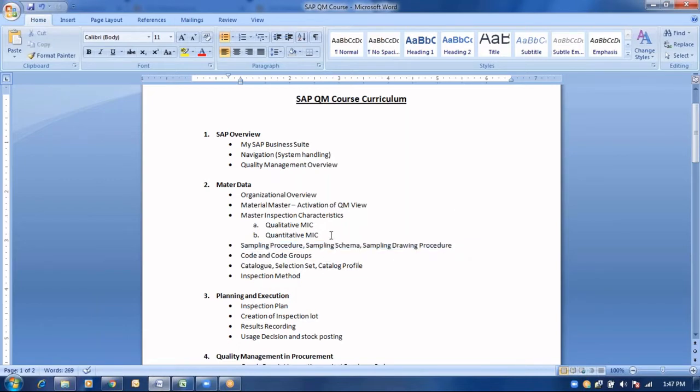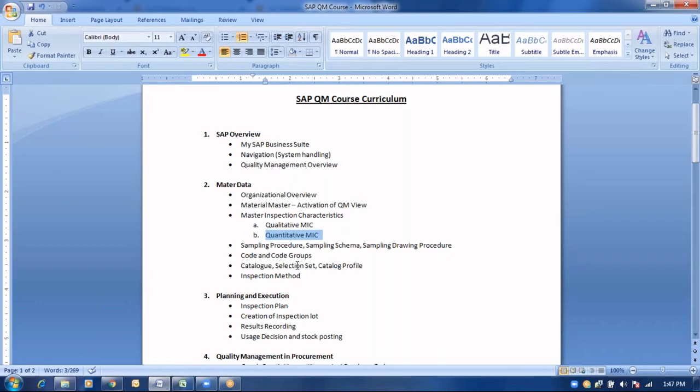Now, what would be the use of codes and code groups, when are we going to create codes and code groups, and what do we mean by catalog profiles? These will all be covered as a part of the master data. For example, in case of the quantitative MICs, which are measurable, codes and code groups are not required. But there would be some characteristics like color, odor, viscosity, smell, taste. For these types of characteristics, as per the properties of the object, they would be predefined.